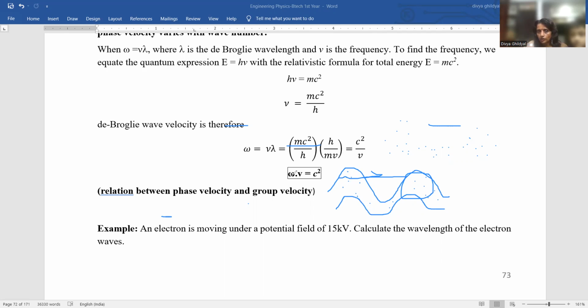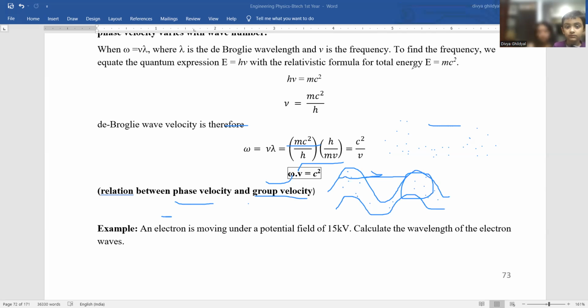Group velocity is when you are in a group. Phase velocity is when the particles under consideration are traveling in a constant phase. Multiplication of the two gives us the square of the speed of light. This is the relationship between phase velocity and group velocity.